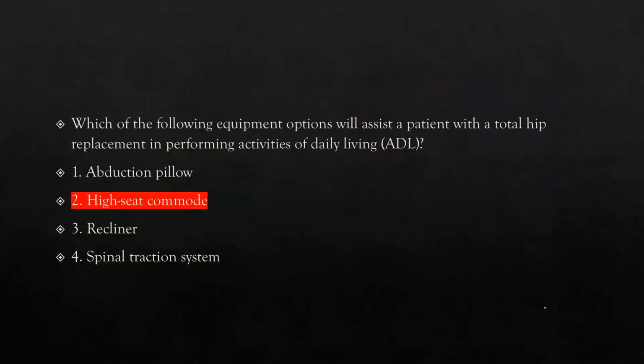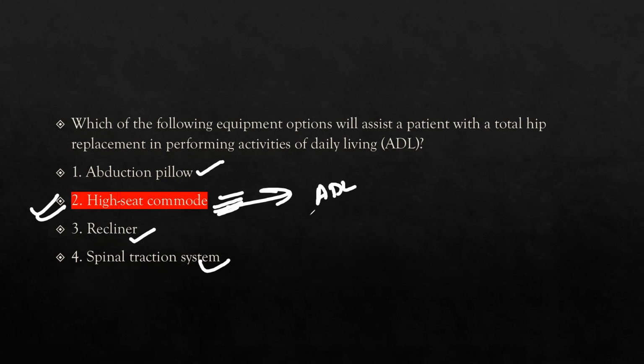So we can say that option B is the right option, because the high seat commode keeps the hip higher than the knees. And the abduction pillow, as I explained earlier, helps to prevent hip abduction. The recliner helps prevent excessive flexion, and the spinal traction system provides support. So the high seat commode is the appropriate option for assisting the patient in the activity of daily living. So option B is the right option.